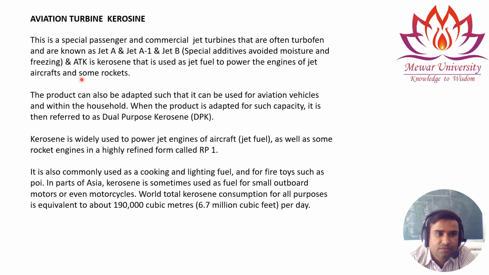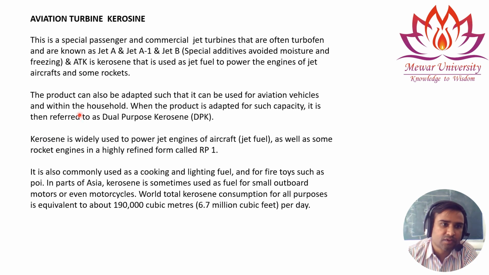So this type of fuel we are using in jets, turbines, or planes. You can see it is also used in rockets. This is divided into different types: Jet A, Jet A1, and Jet B. Some special moisture and freezing additives are designed into this fuel for a special quality.